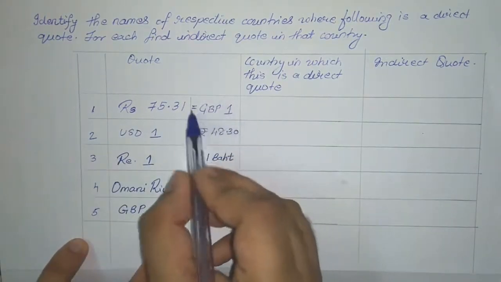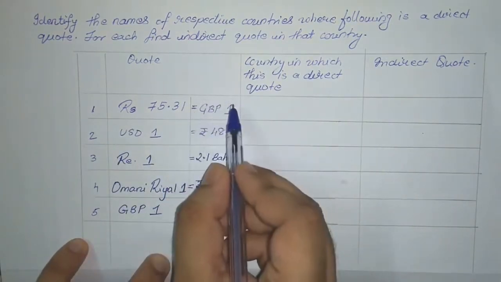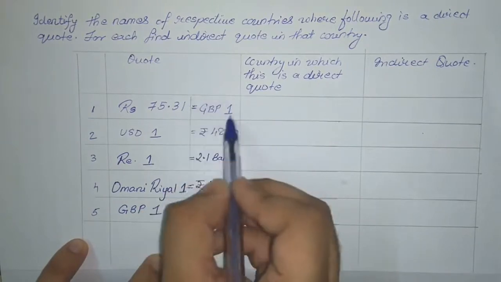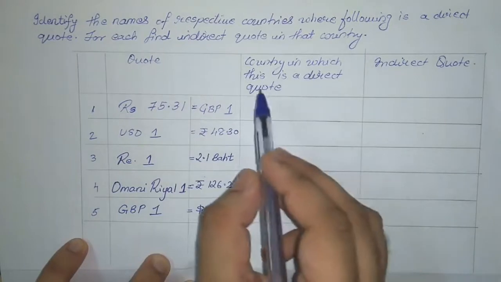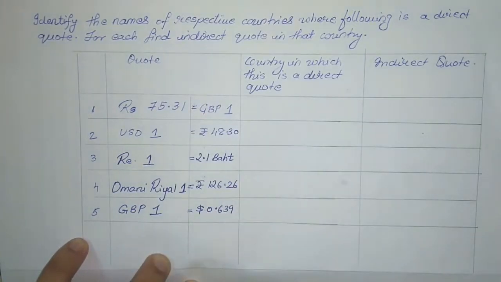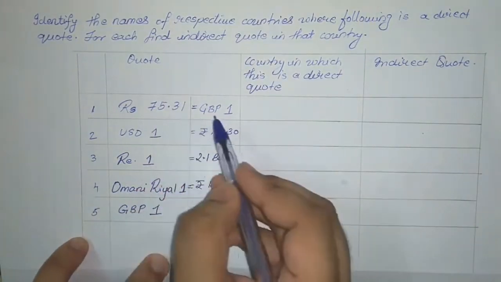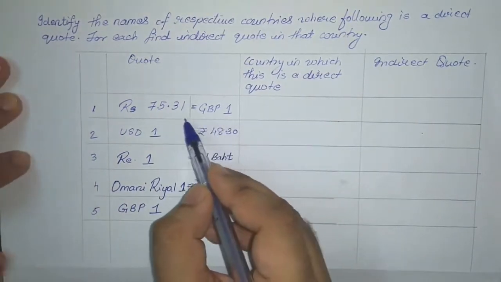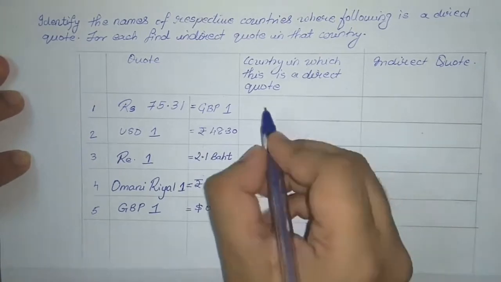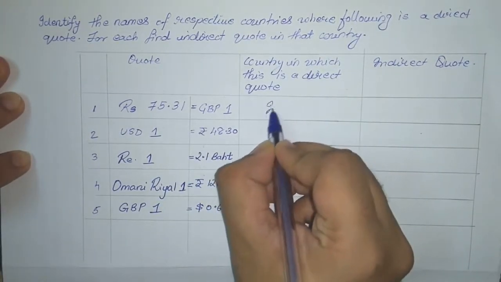So this is known as your base currency. So the currency opposite to the base currency will be the country in which it is a direct quote. So now in the first example, 1 Great Britain pound is equal to 75.31 rupees will be a direct quote for India.